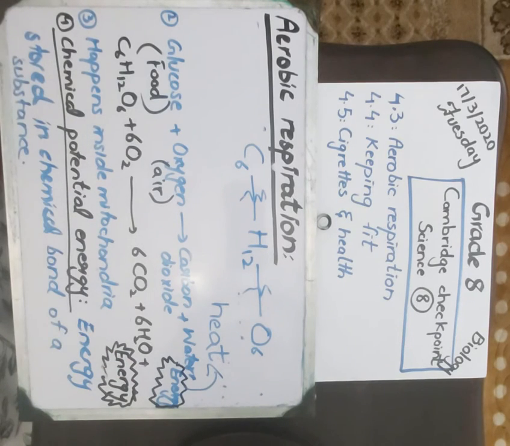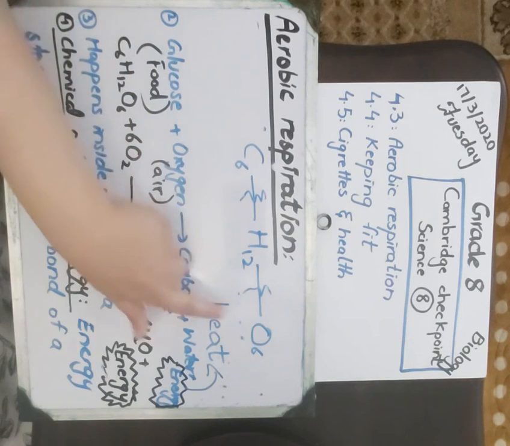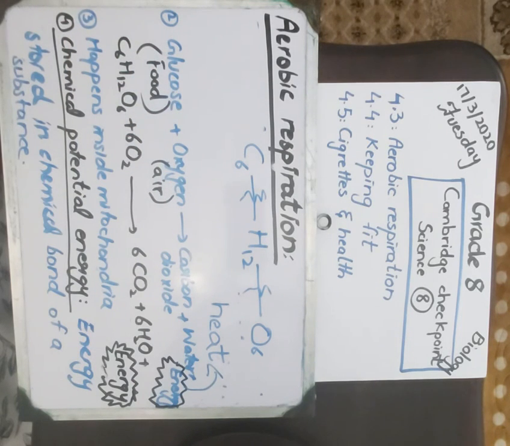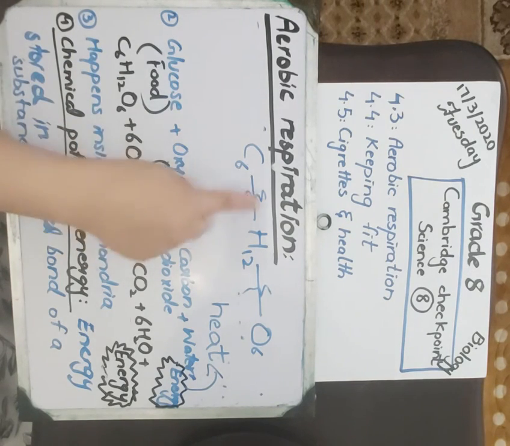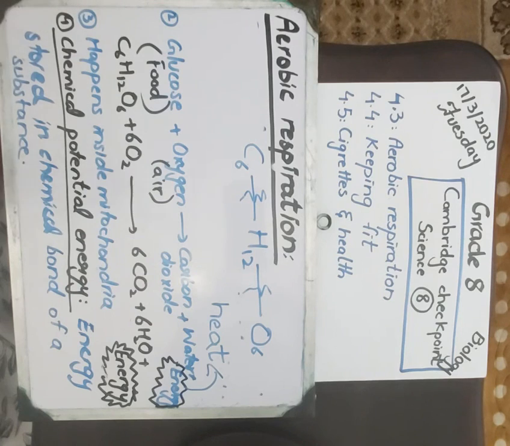But where does this energy come from? Glucose has chemical potential energy inside its chemical bonds. During respiration, when these chemical bonds break down, energy is produced, and we use this energy to perform our activities or life processes, and some of this energy is converted into heat energy. So this is all about aerobic respiration.